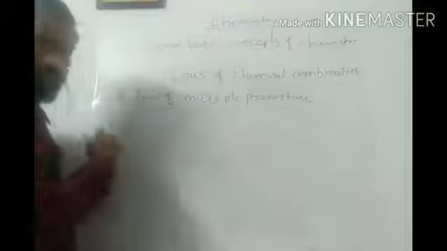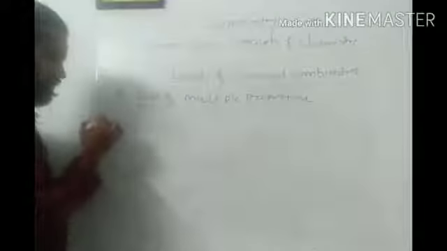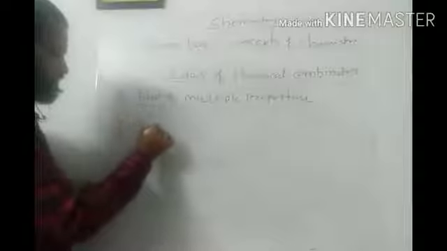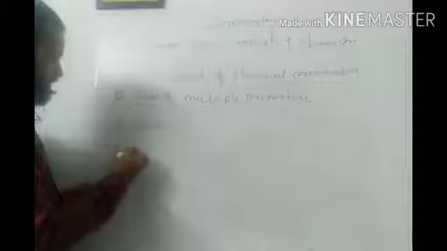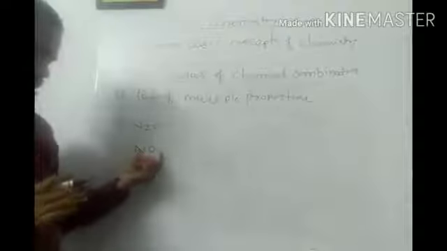When we combine nitrogen and oxygen, we get oxides. There are totally 5 oxides, so I am writing them down one by one. First is N2O, nitrous oxide. Second is NO, nitric oxide.